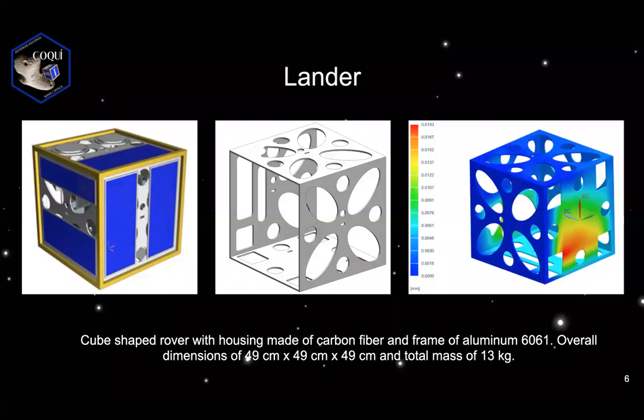The rover is a cube shape consisting of 6 carbon fiber walls with aluminum 6061 frames on its vertices. The dimensions of the Bohiki rover will be 49 by 49 by 49 centimeters. The total estimated mass of this design will be 13 plus or minus 1 kilogram.